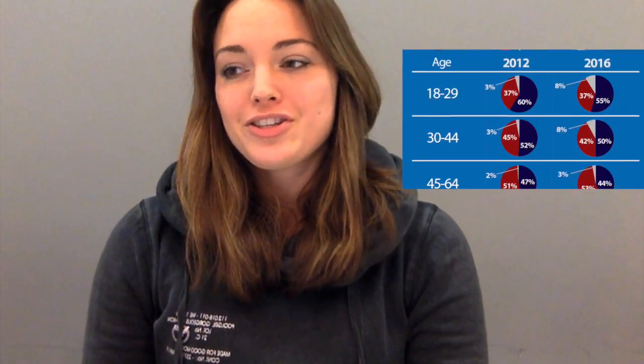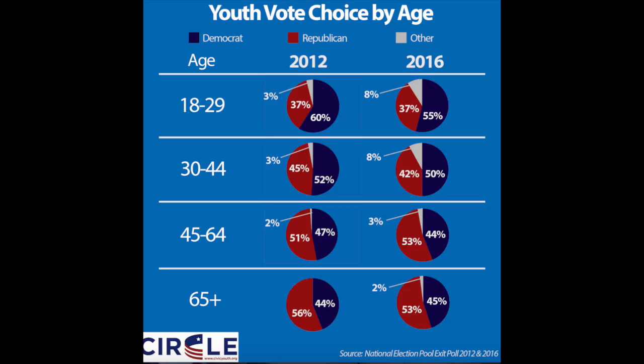The Tufts University, in their academic article, published this graphic which shows the Democratic and Republican political opinion depending on age. Looking at 2016, the relevant year to us right now, it's quite interesting that people below the age of 30 are more Democratic with 55%, versus older generations, 45 plus, who are above 50%. Both of them are 53% Republican.